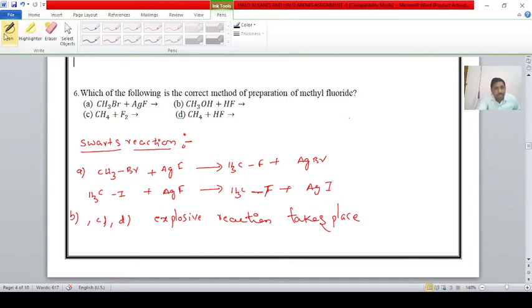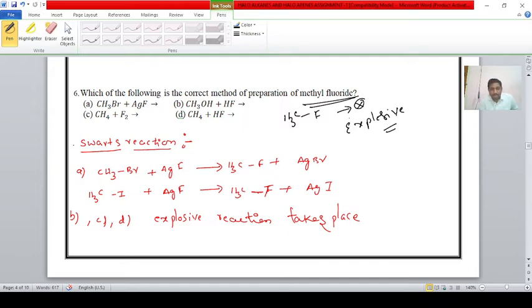Next question, student. Which of the following is the correct method for the preparation of methyl fluoride? We know, students, that methyl fluoride cannot be prepared by the normal method, because an explosive reaction takes place due to the highest reactivity of fluorine.